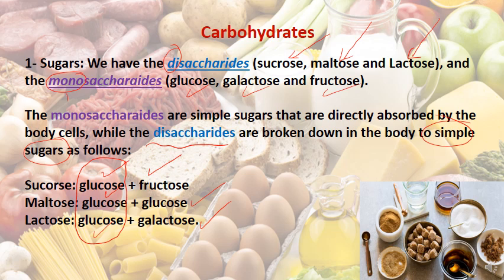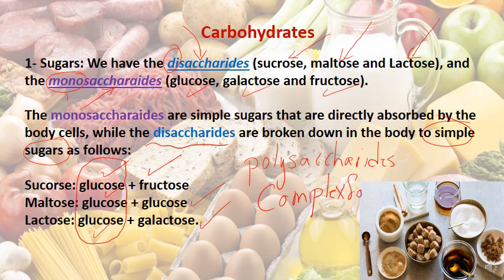So for the carbohydrates, the simplest form is called the monosaccharides. The intermediate is called the disaccharide, while the complex will have the name of polysaccharides. So we're going to talk about this. This is called the complex form of carbohydrates. This is the complex form.